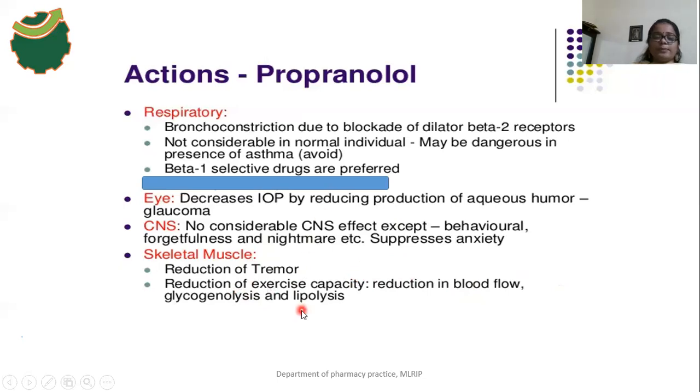Propranolol reduces the exercise capacity due to reduced blood flow to the exercising muscles and blockade of glycogenolysis and lipolysis, which are mediated by beta 2 receptors. Propranolol blocks the beta 2 receptors and inhibits the vasodilation effect, so the blood flow to the muscles is reduced.